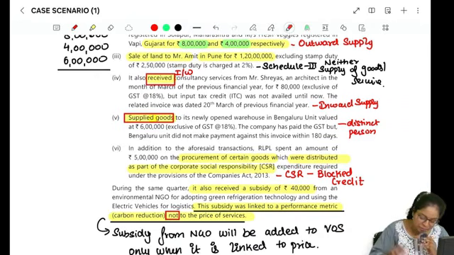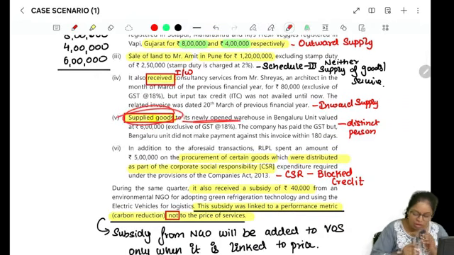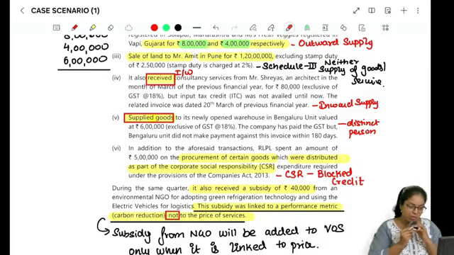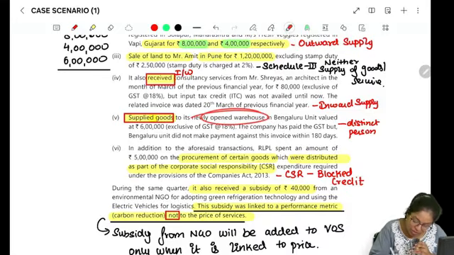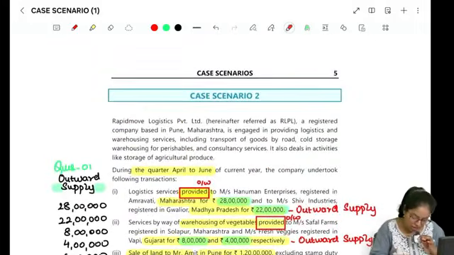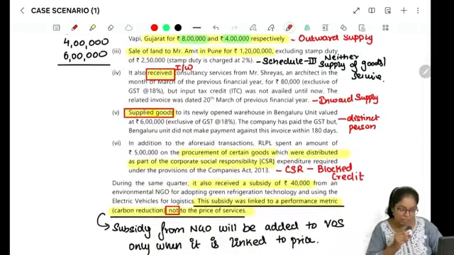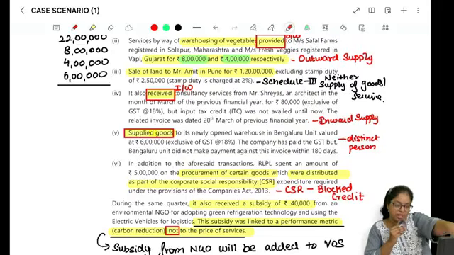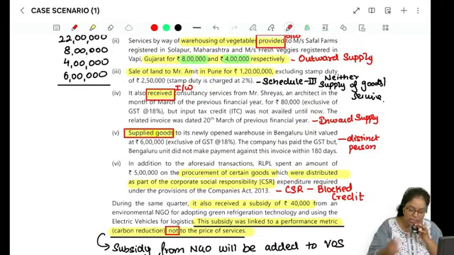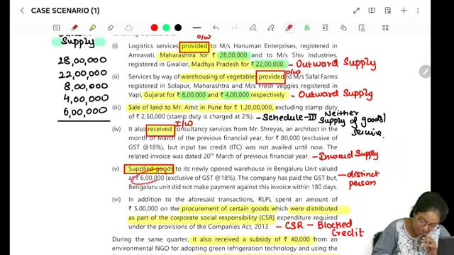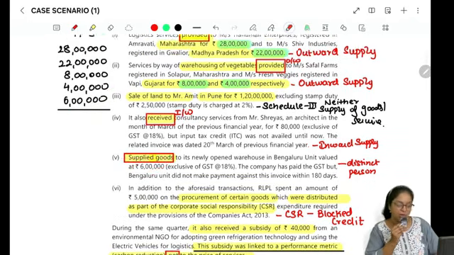Okay, let's see that. I have supplied goods to a newly opened warehouse in Bengaluru. That means this is my outward supply to my newly opened warehouse in Bengaluru unit. It is my warehouse only. This guy is in Maharashtra, and from here I am sending it to Bangalore. That means we both are distinct persons. We have studied in Schedule 1 that supply between distinct persons, even without consideration, is actually supply, right? Will I add it in my outward supply? The answer is absolutely yes. So 6 lakh rupees will be added in my outward supply.